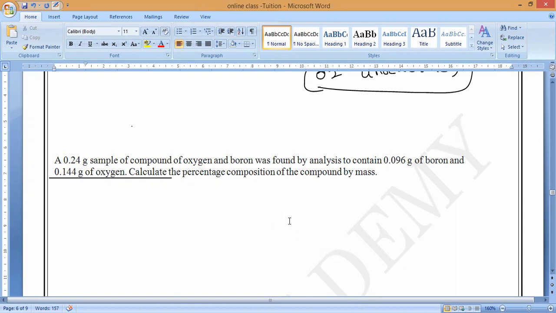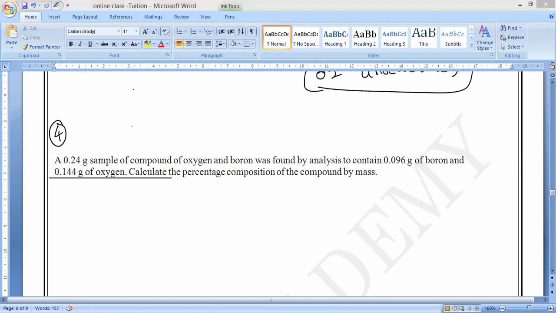Fourth question, solve it. Do it fast, guys.